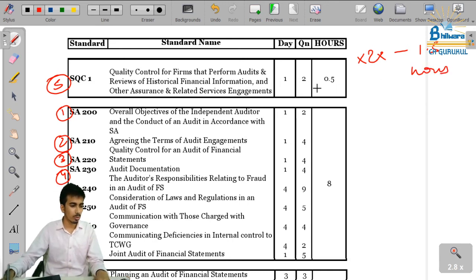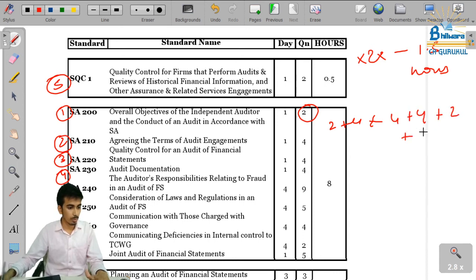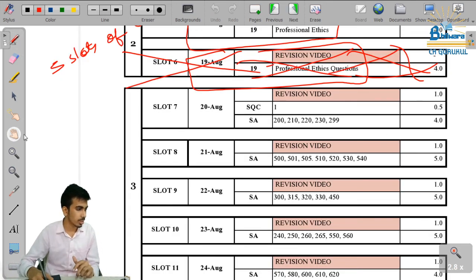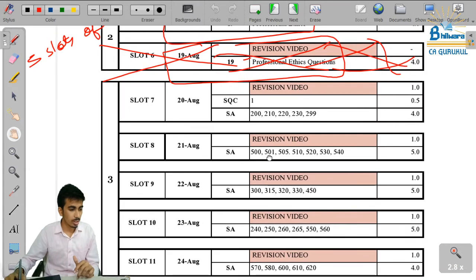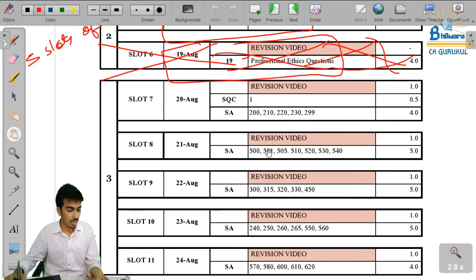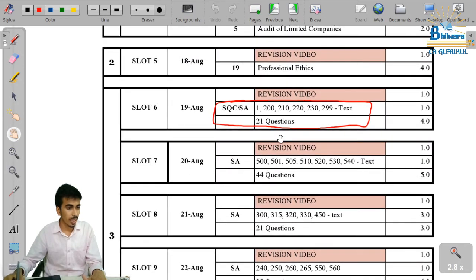Then you have to read questions in these. SA 200 has two questions, 2 plus 4 plus 4 plus 4 plus 2 plus 5, so I have written it here.